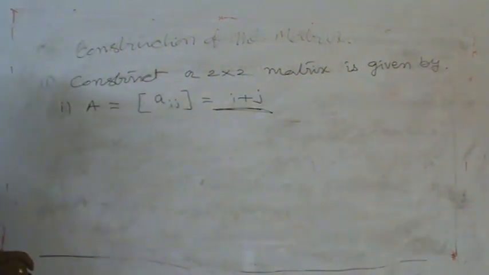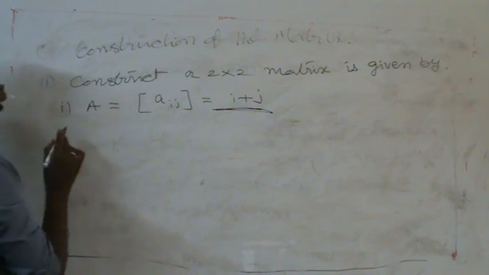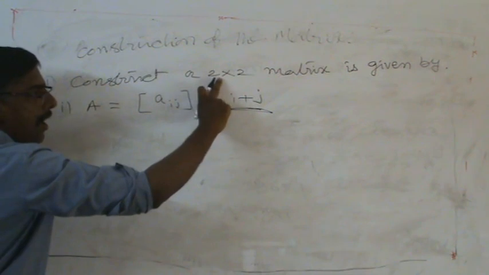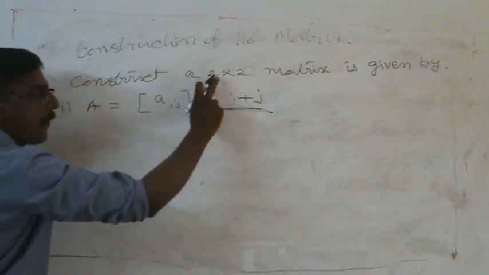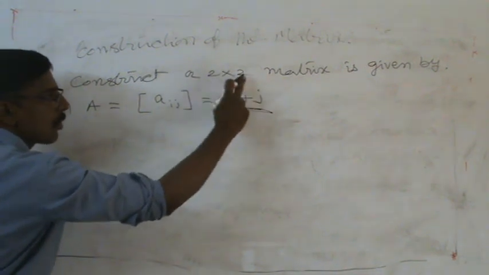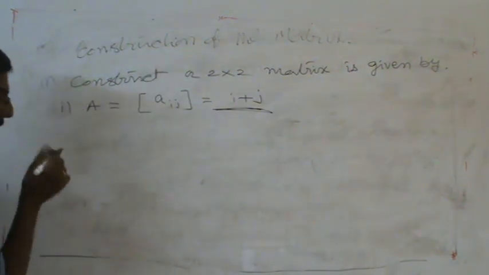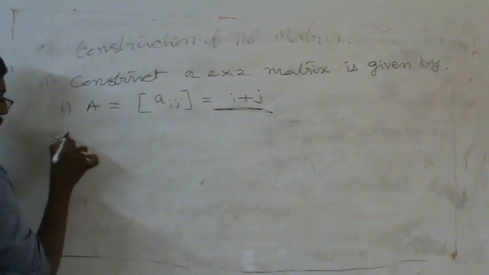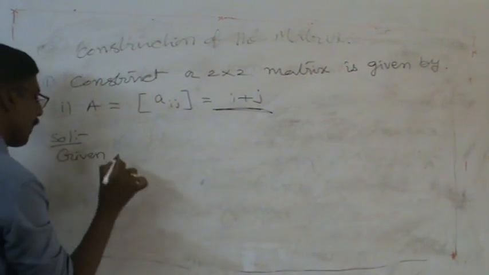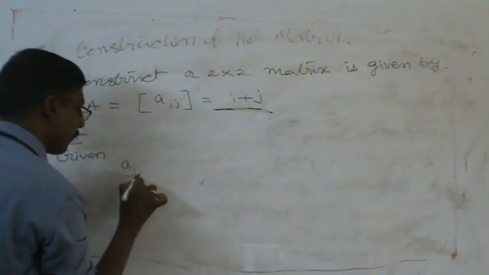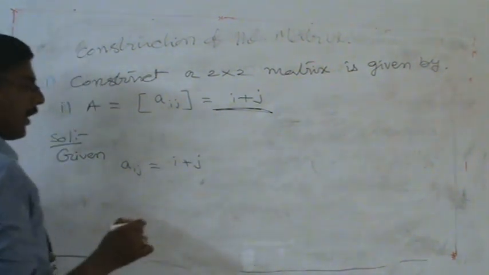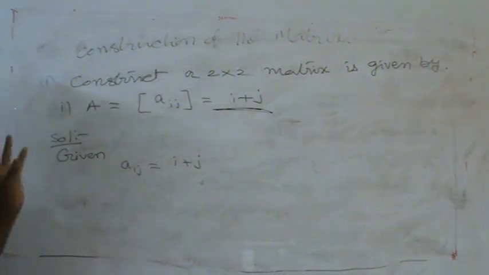Here is important information for doing this problem: we are constructing a matrix of 2 rows, 2 columns. 2 by 2 means 2 rows, 2 columns. Solution: given matrix Aij, the value is equal to i plus j. Here we are constructing a 2 cross 2 matrix.